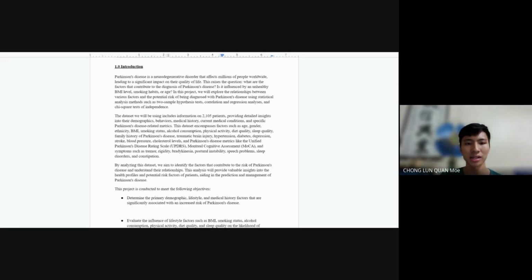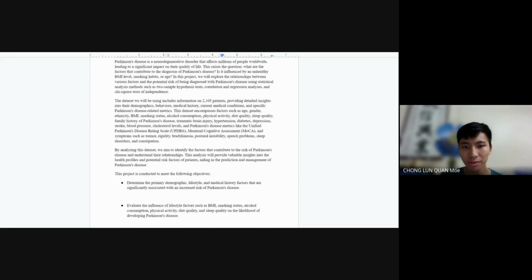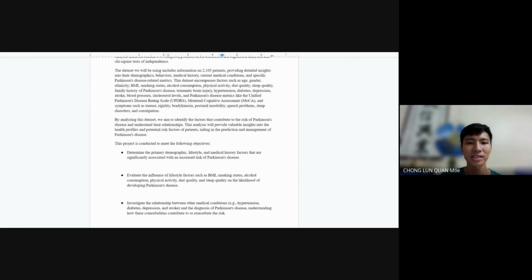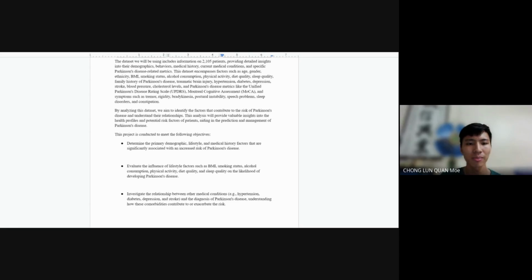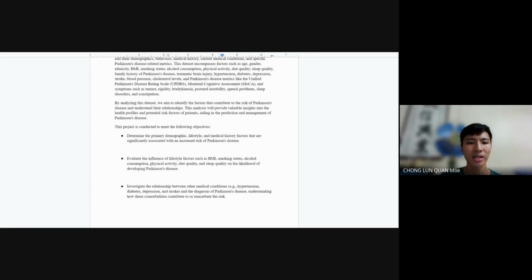2,105 patients. Our variables consist of age, gender, ethnicity, BMI, smoking status, alcohol consumption, physical activity, diet quality, and so on. By analyzing the dataset, we aim to identify the factors that contribute to the risk of Parkinson's disease and understand their relationships. This analysis will provide valuable insights into the health profiles and potential risk factors of patients, aiding in the prediction and management of Parkinson's disease.